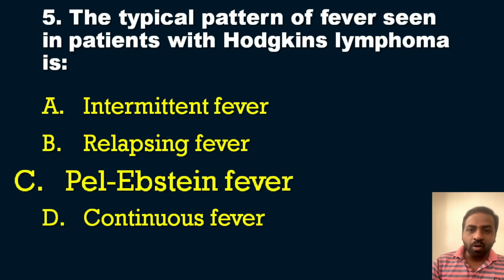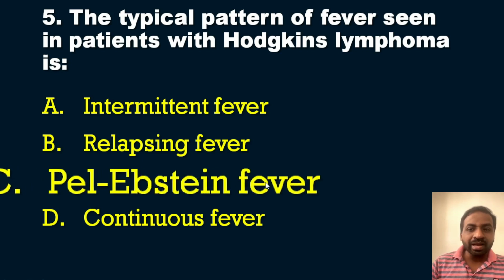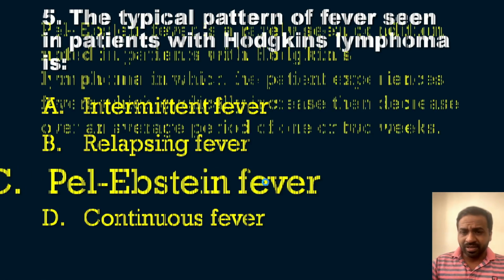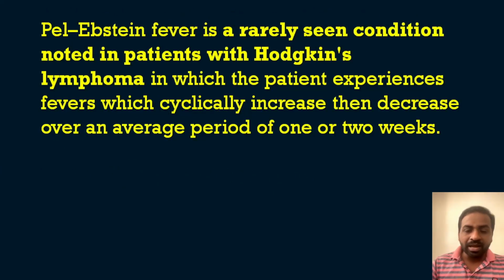So the answer is option C, that is Pel-Ebstein fever. We will see what the peculiarity of this Pel-Ebstein fever is. This fever is a rarely seen condition noted in patients with Hodgkin's lymphoma, in which the patient experiences fevers which cyclically increase then decrease.